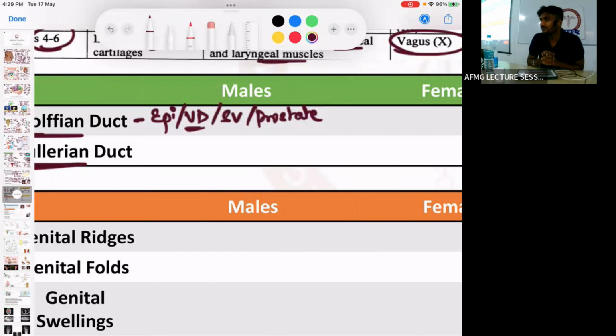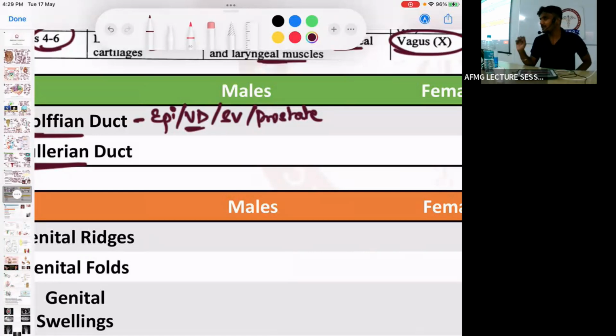Sperms are formed in testis के which part में? Sperms are formed in seminiferous tubules. But sperm maturation of motility occurs in epididymis. So sperm gains its motility or maturation from the epididymis.